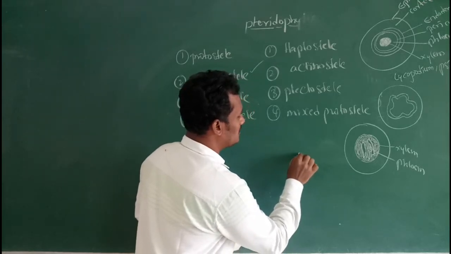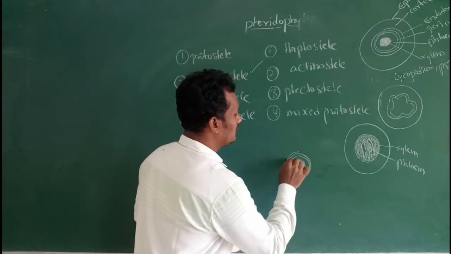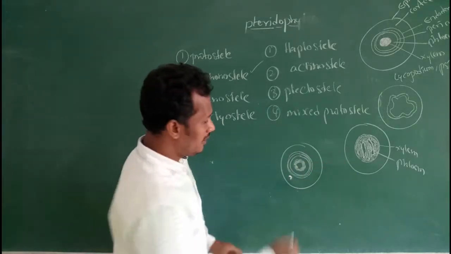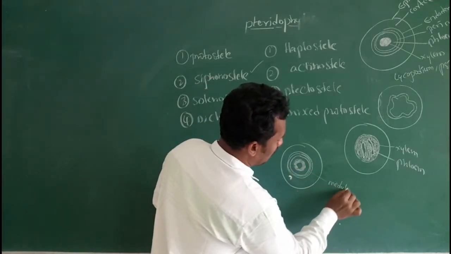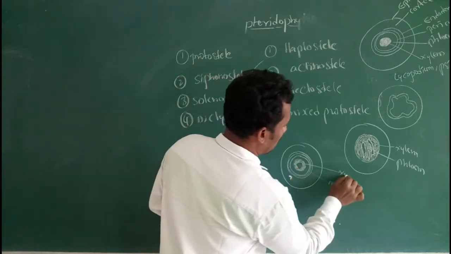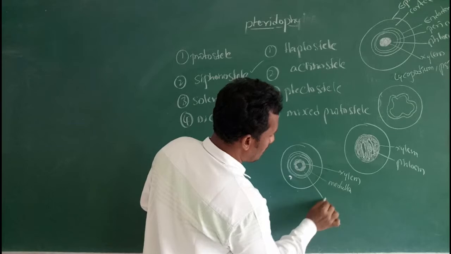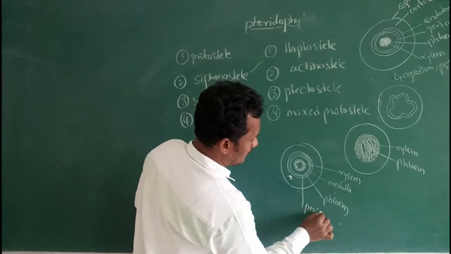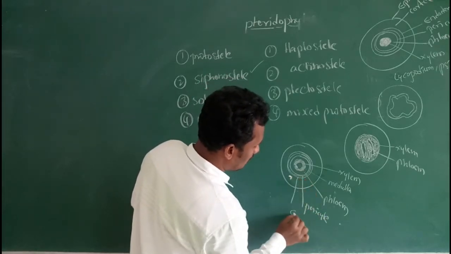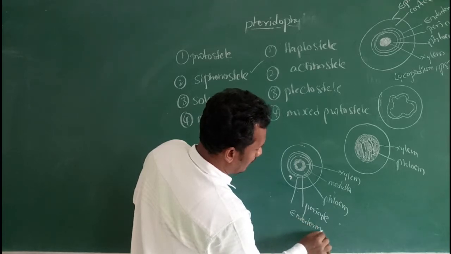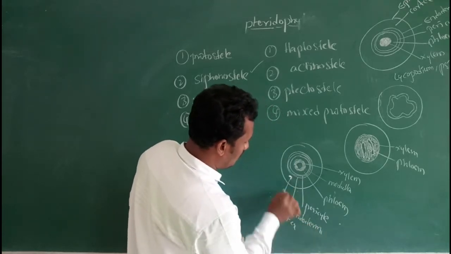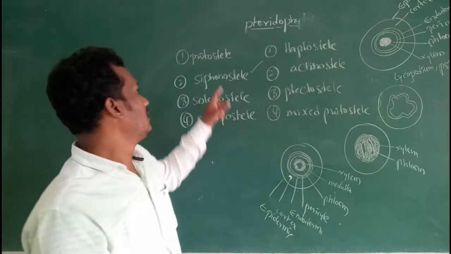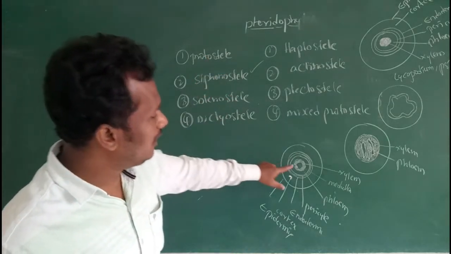Then phloem is present, then pericycle, then endodermis, then cortex, then epidermis.